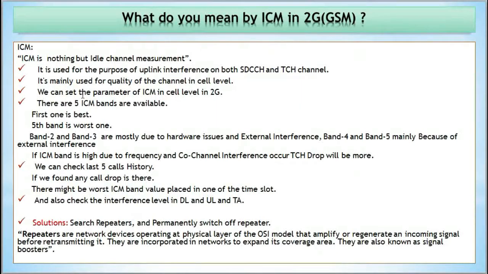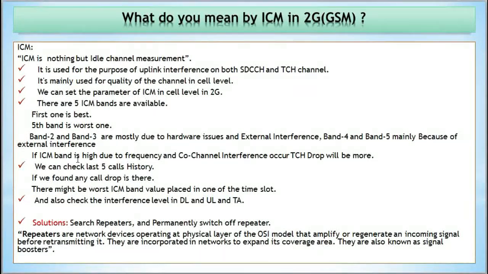Okay, it's mainly used for the quality of the channel at cell level. We can set the ICM parameters at cell level in 2G, and there are 5 ICM bands available. First one is the best one, and the fifth band is the worst one. Band 2 and band 3 are mostly due to hardware issues and external interference. Band 4 and band 5 are mainly because of external interference.